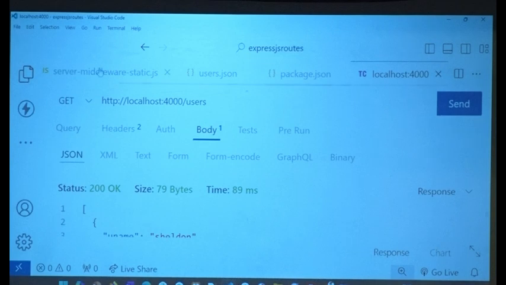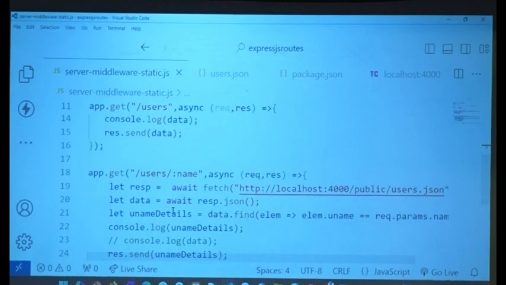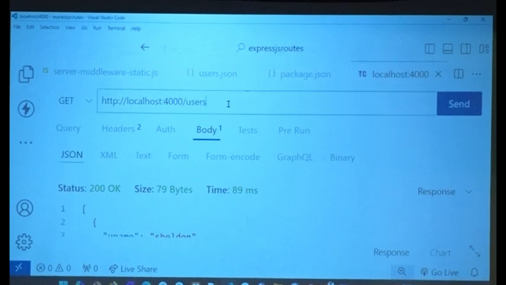Now what do I want to do? I want to test my params. So / and name.